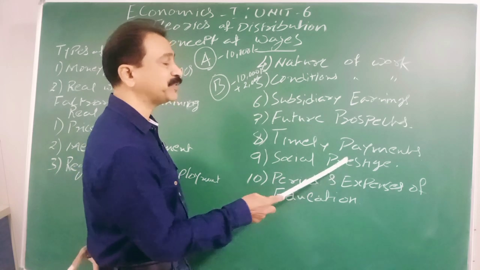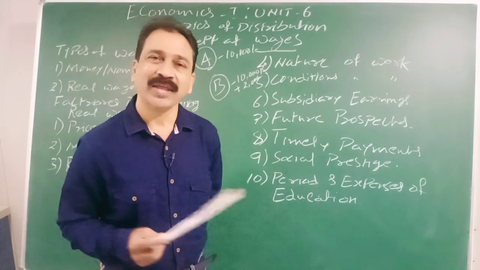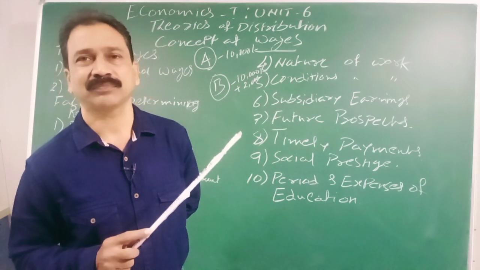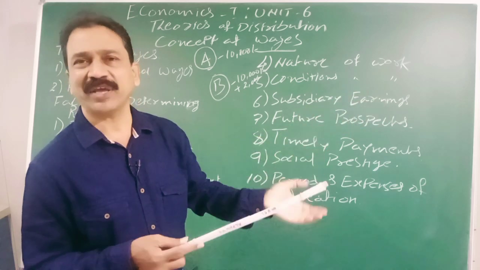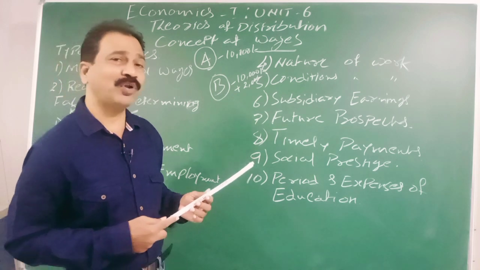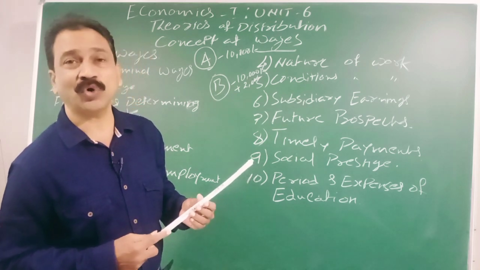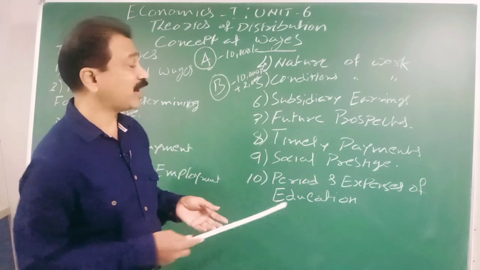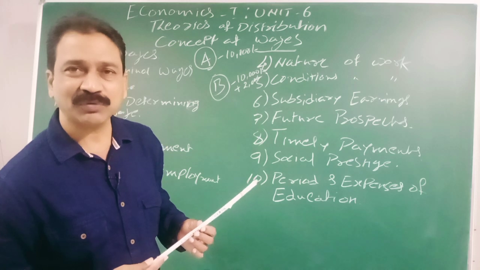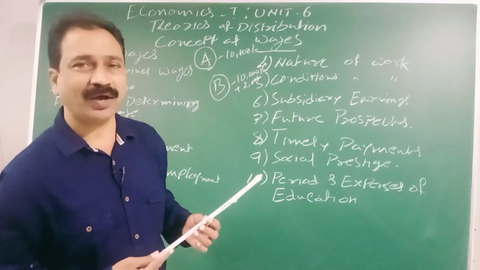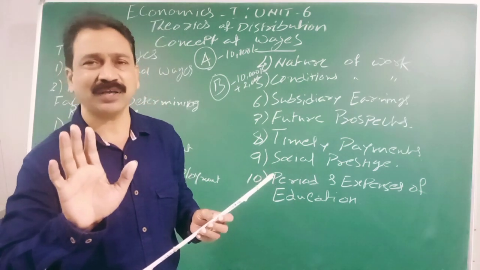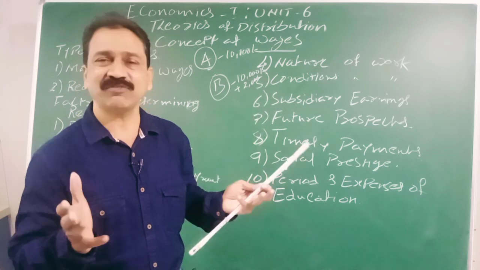Next is social prestige. Here again I want to give you an example. Someone is working in the municipality. He is supposed to clean the garbage, and he is getting, let us say, 40,000 rupees. Another fellow is also getting 40,000 rupees, but he is working in the court as a magistrate. Who will have more social prestige? The person who is earning 40,000 but working with garbage, or the magistrate? I don't mean to insult the workers of the municipality. They are giving a great service to the society.